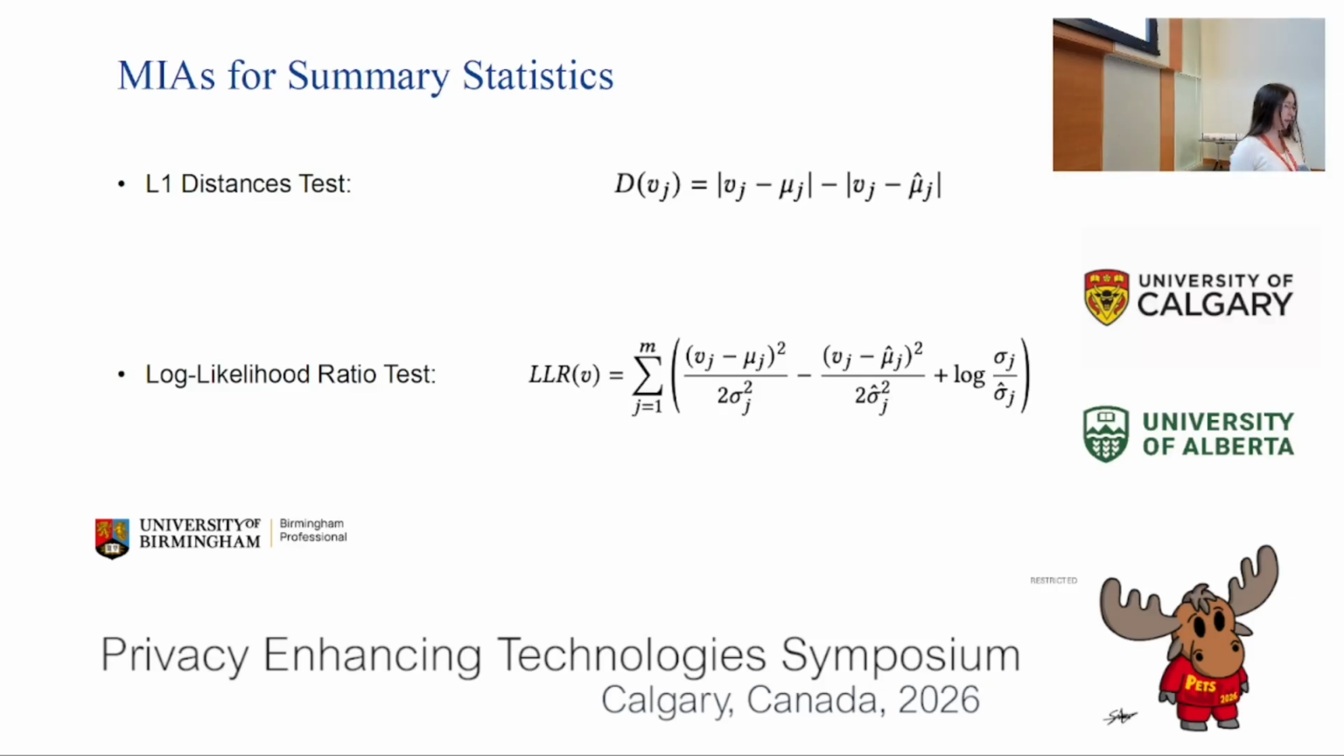We use these two current state-of-the-art tests for membership inference in summary statistics. They are used for a hypothesis test to decide whether the target's data aligns better with the study or the general population. Here is how they're defined mathematically. Note that the L1 distances test only uses averages, while the LLR test considers the standard deviation also. Other tests using the same published quantities will face similar complications against what we are stress testing.